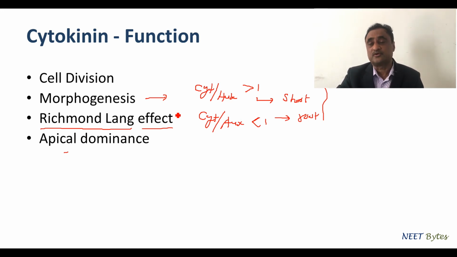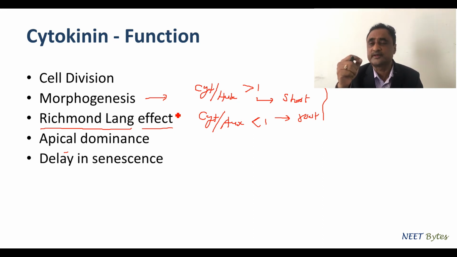Cytokinin also shows apical dominance, because for breaking apical dominance, we can spray cytokinin to the lateral buds, and the apical dominance is broken. So we can say that, to some extent, it also plays a role in apical dominance. But here I would like to add, whenever a question with reference to apical dominance is asked, the major role is played by auxin only. Cytokinin has a secondary role, okay.